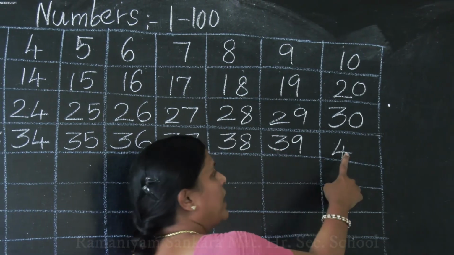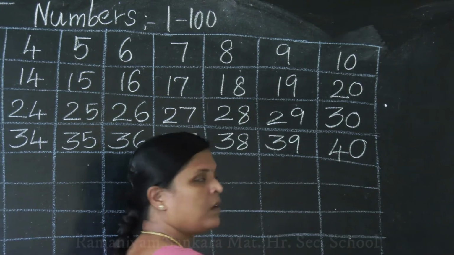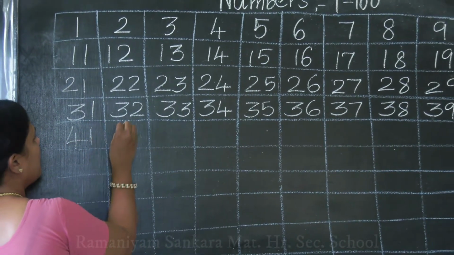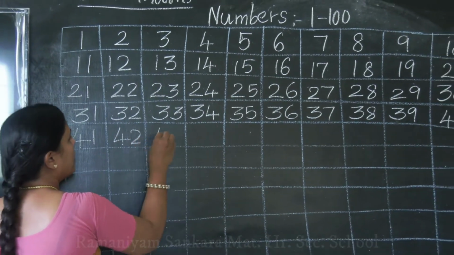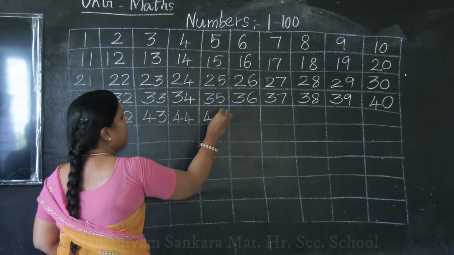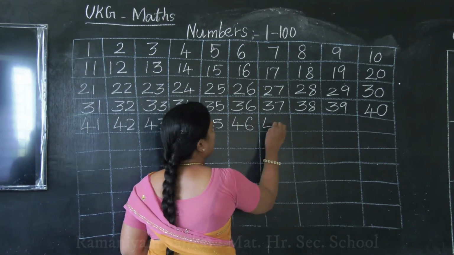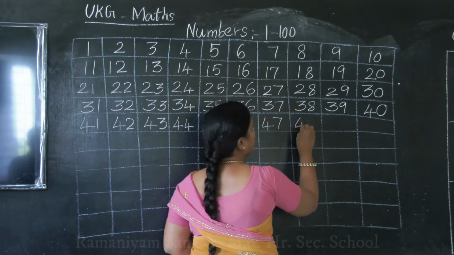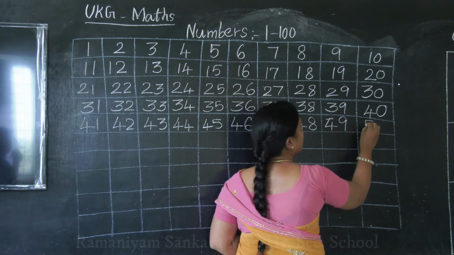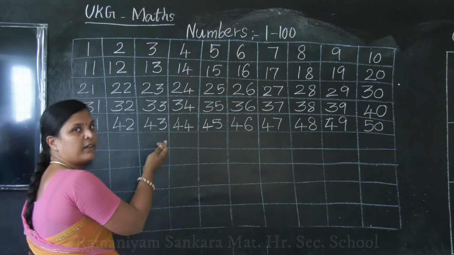After 3 you have 4. So after 9 you have 0. 4, 0, 40. Then 41, 42, 43, 44, 45, 46, 47, 48, 49, then 50. So we finished half the numbers.